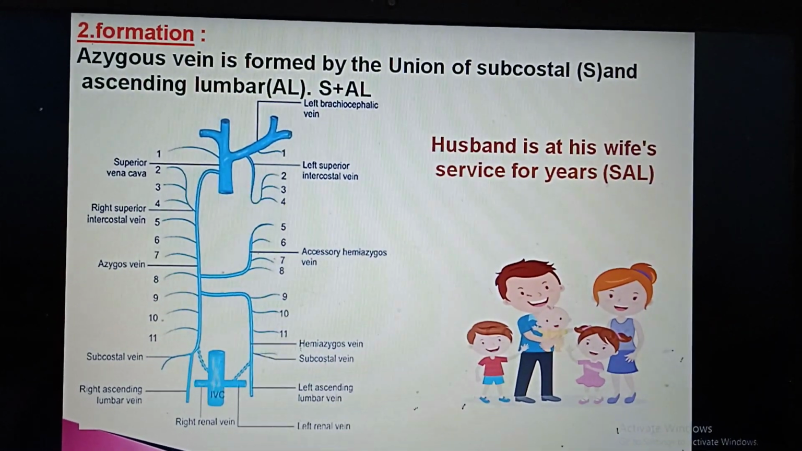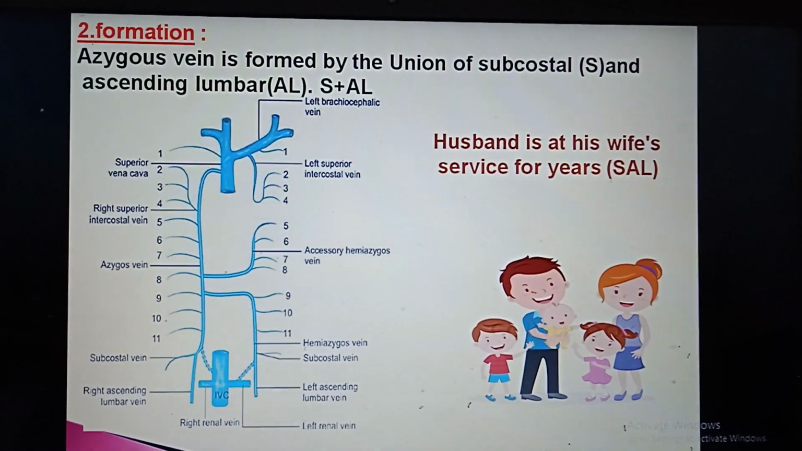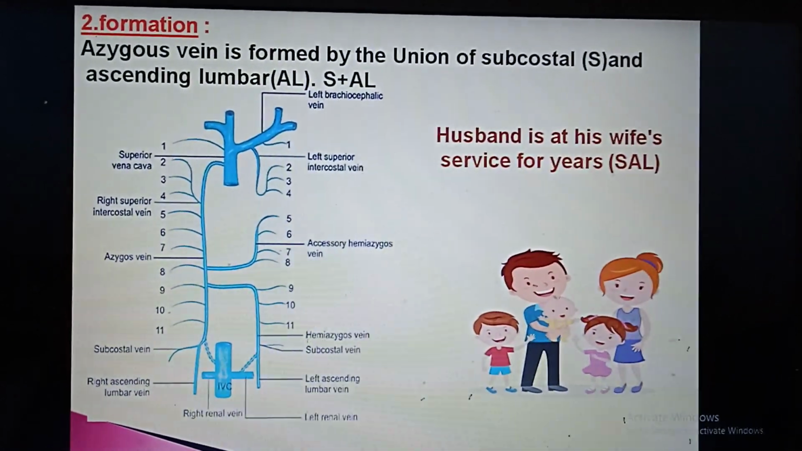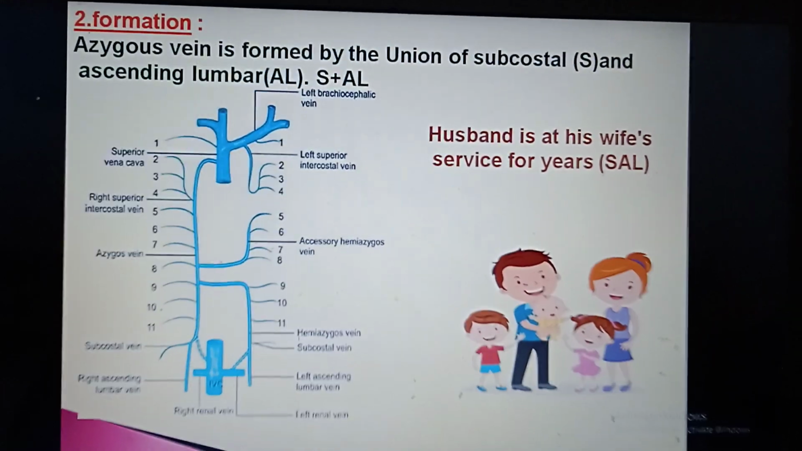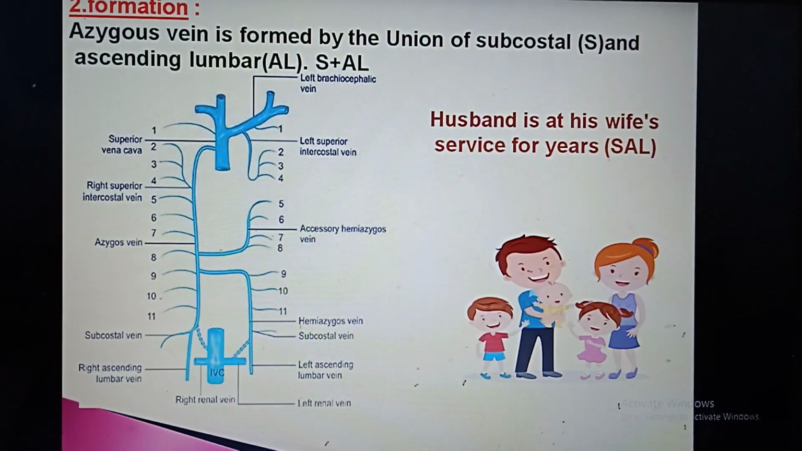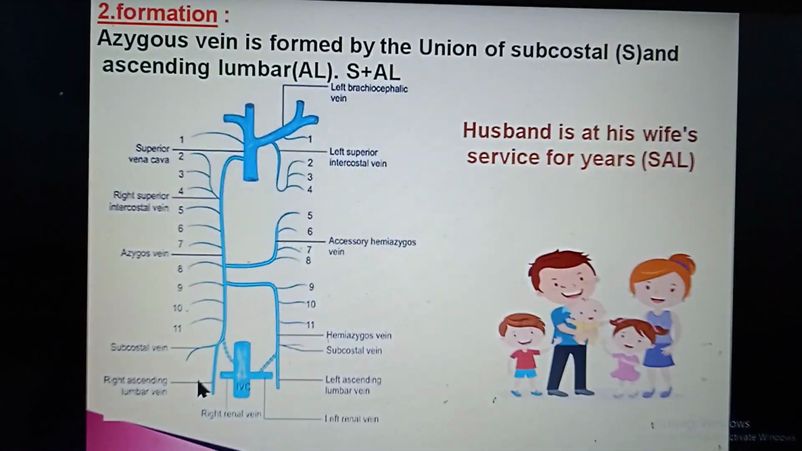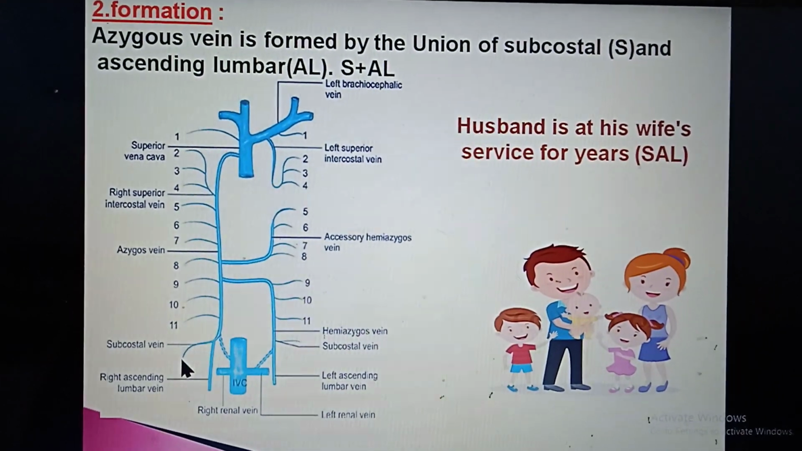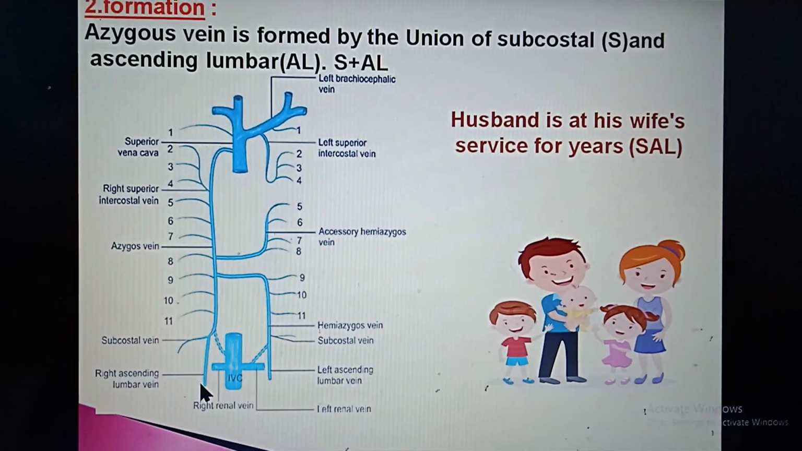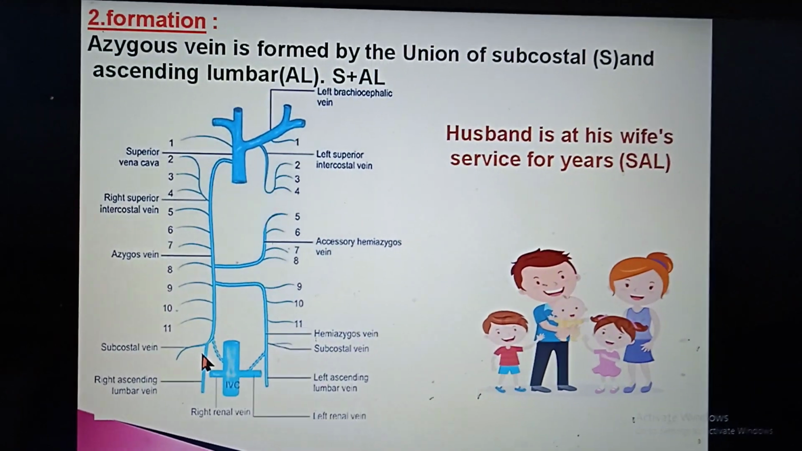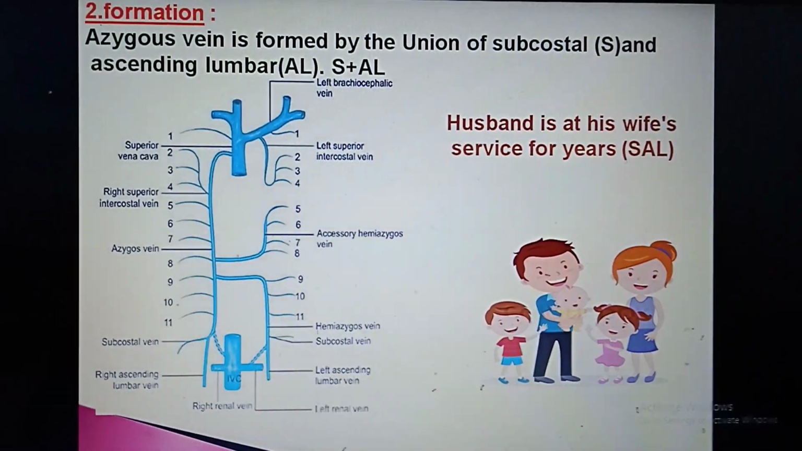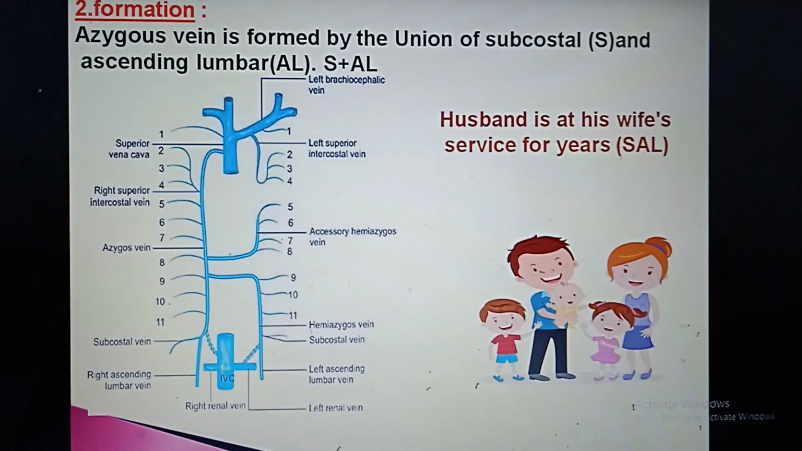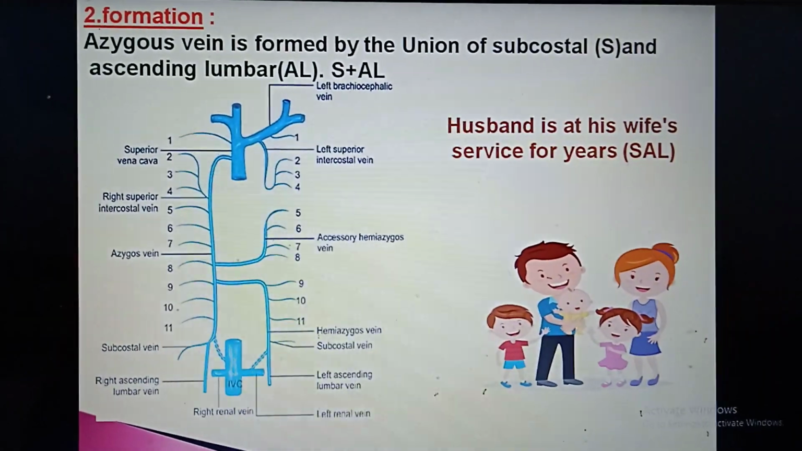Formation. The azygous vein is formed by the union of the subcostal and ascending lumbar veins. S plus ascending lumbar, AL: SAL. Here we can see that this one is the azygous vein, and it is formed by the subcostal vein and the ascending lumbar vein, on the right side: right ascending lumbar and right subcostal. Husband is at his wife's service for years, SAL.